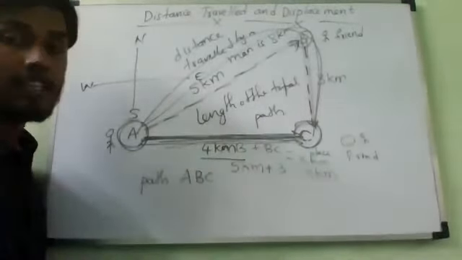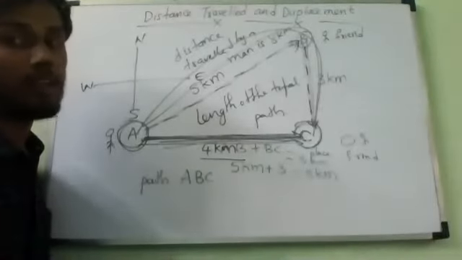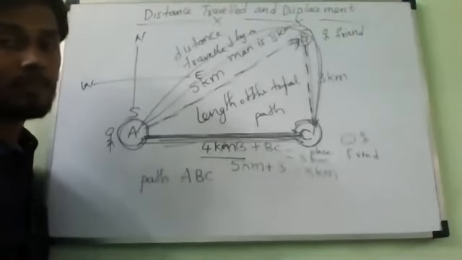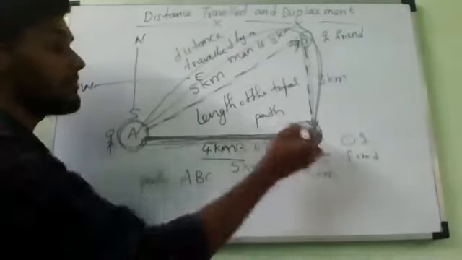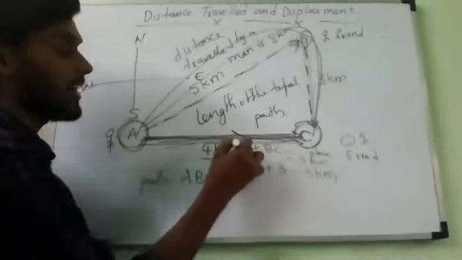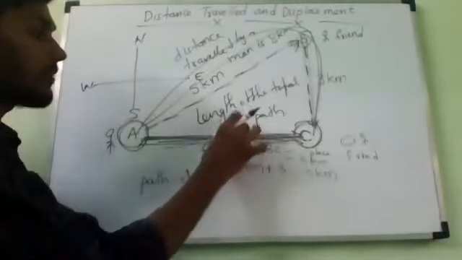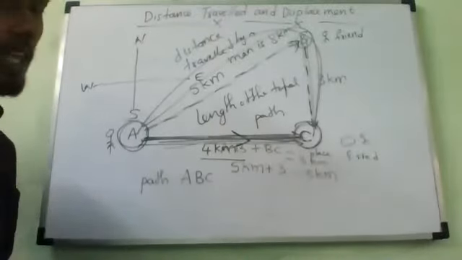Do you understand or not? Yes, sir. So always remember, distance has no direction, but displacement always has a particular direction.